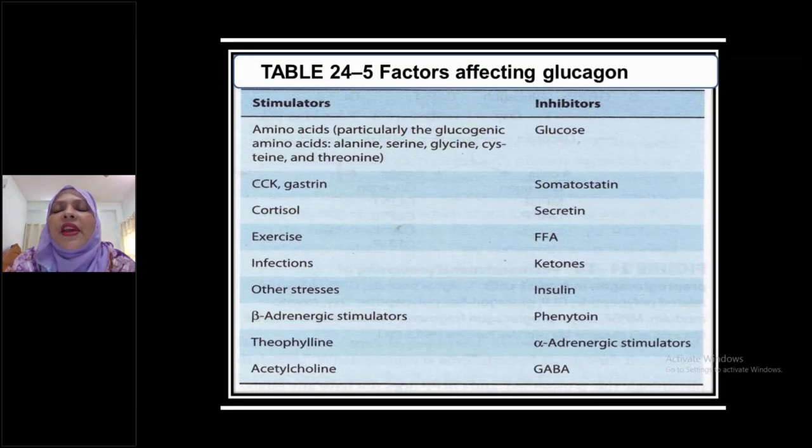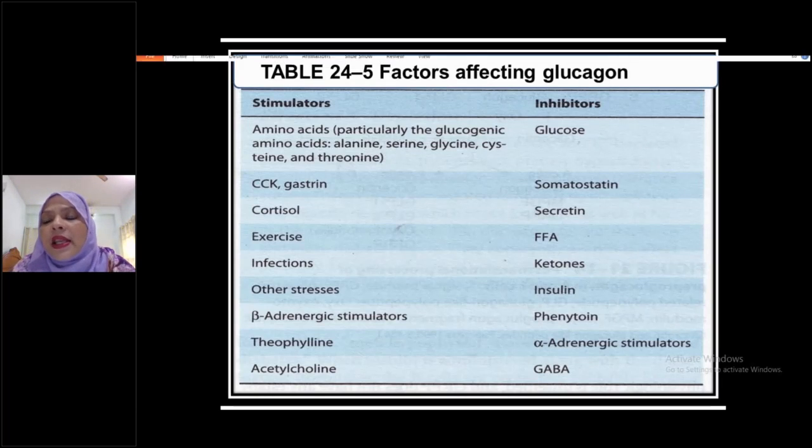Now, factors affecting glucagon, a very, very important written question and also for the MCQ exam. Factors regulating glucagon secretion, and you have to study factors regulating insulin secretion. You have to study the comparison like this. What are the factors that stimulate or inhibit insulin secretion? What are the factors that stimulate or inhibit glucagon secretion? Then you will better understand this.